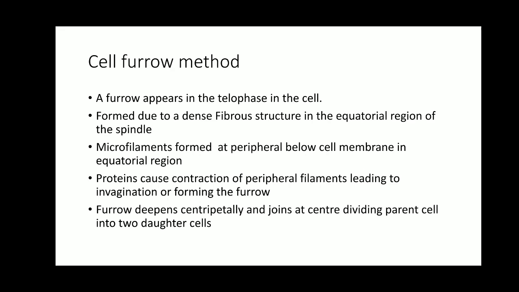It is formed due to the spindle fibers that are present in the equatorial region. Now you have seen in metaphase, when the chromosomes are aligned, the spindle fibers are present along with the chromosomes in the equatorial region.